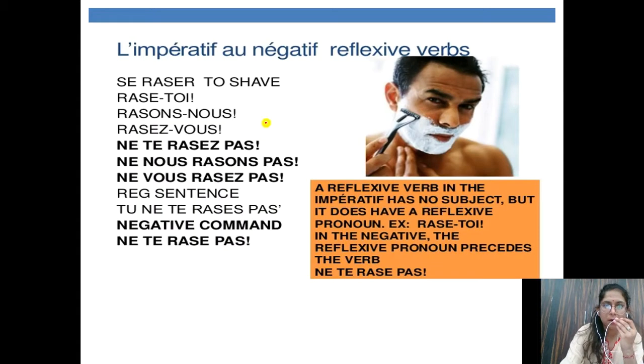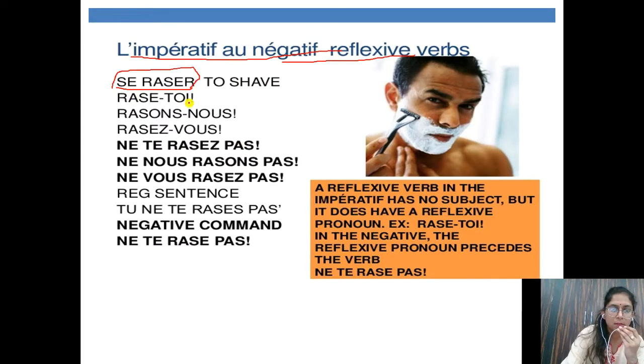Now the last point is, children, very important, the imperative of negative reflexive verbs. Now before discussing reflexive verbs in negative, first of all you see that reflexive verb se raser means to shave oneself. So se raser is a pronominal verb. First I am telling you how to do it in affirmative and then in negative.